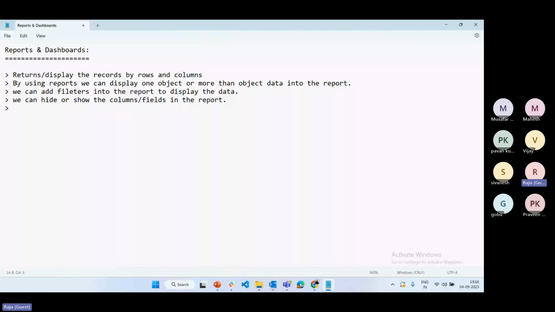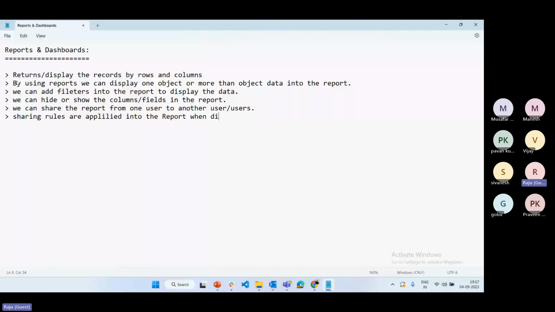And also we can share the report from one user to another user or users, a group of users; that is also possible. And also sharing rules are applied to the report when displaying the data.